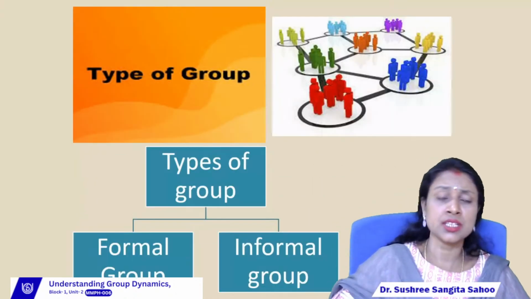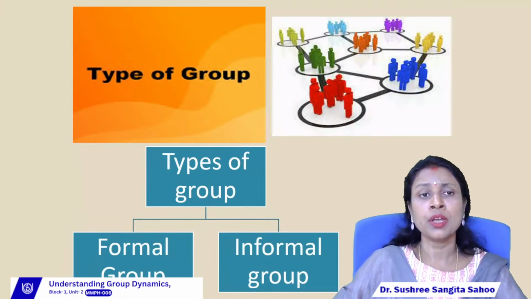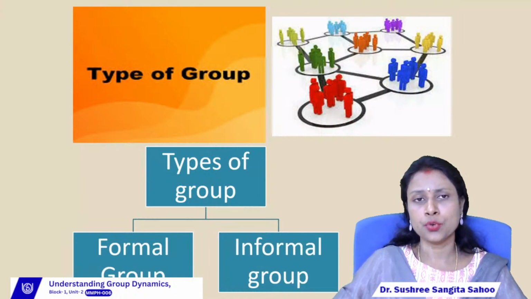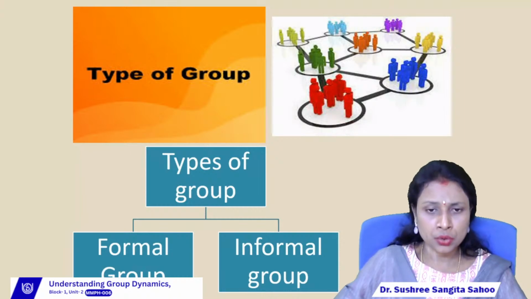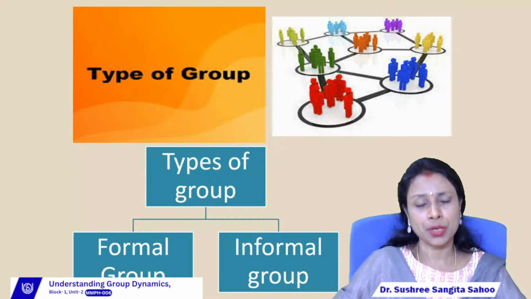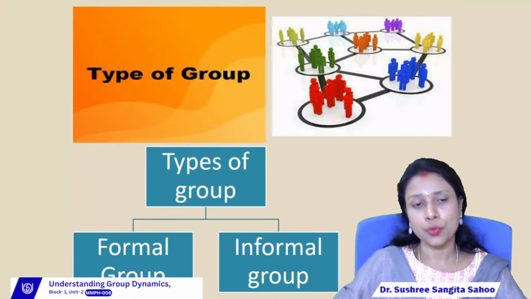Then the next one is the most important part of group, that is types of group. The types of group are broadly classified into two parts. First one is the formal group and the second one is the informal group. Let us discuss what is a formal group and what is an informal group.